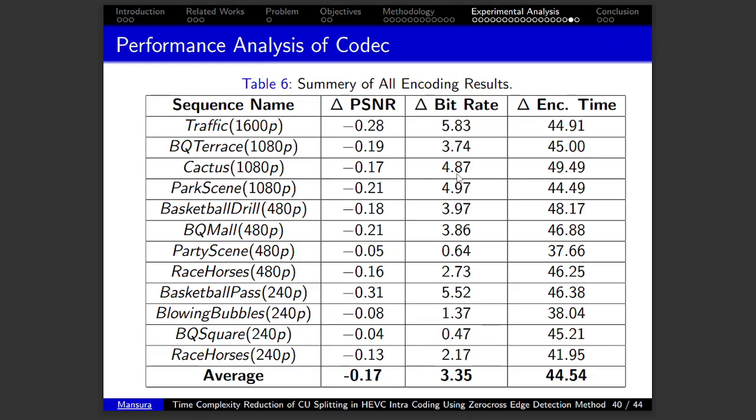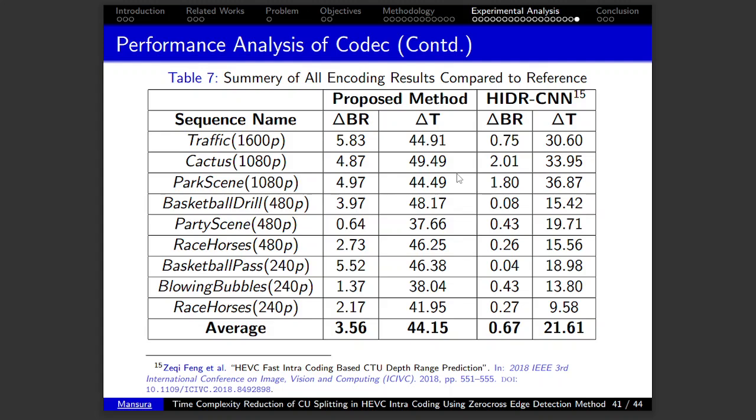Here is the final summary of all our encoding results. From the summary, we can say that average PSNR is minus 0.17, average delta bitrate is 3.35%, and encoding time saving is 44.54%. Here we compare the proposed method with one of the reference papers, HIDR-CNN. In the reference paper, we can see their time complexity reduction is only 21.61%, whereas our reduction is 44.15%.